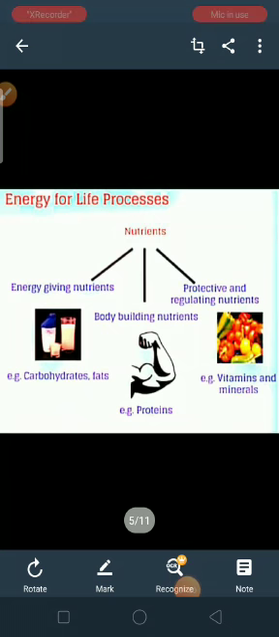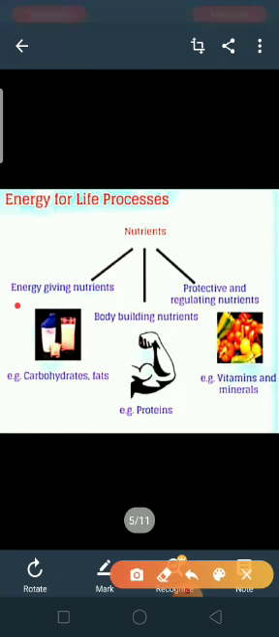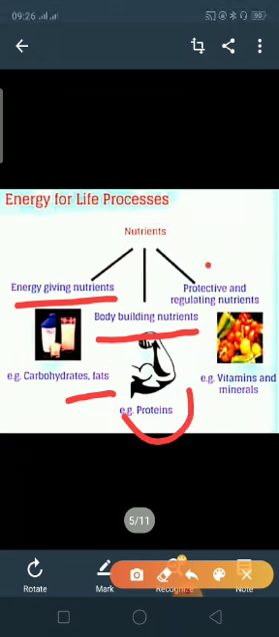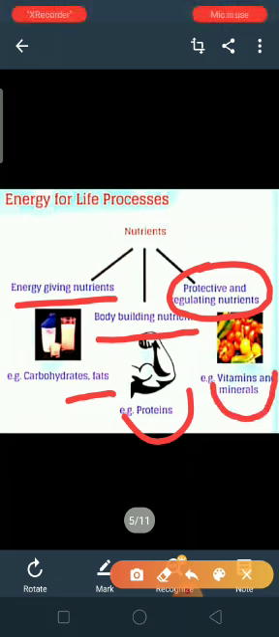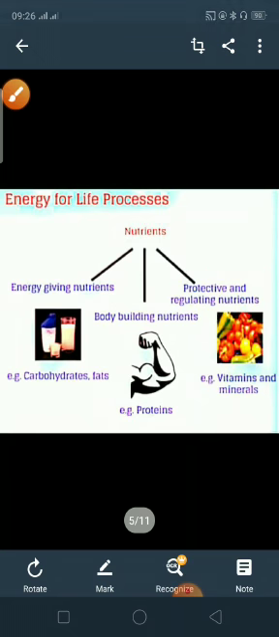Now, these nutrients can be categorized into different groups, that is energy giving food. In that we can see the division includes carbohydrates and fats. Another one are body building food, they are proteins, and protective foods that help in regulating our body system, they are minerals and vitamins.